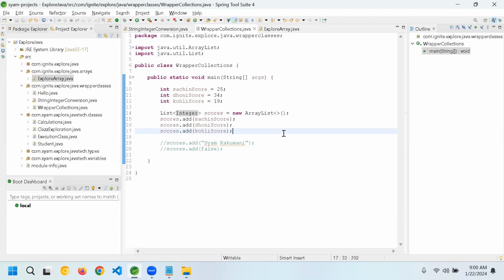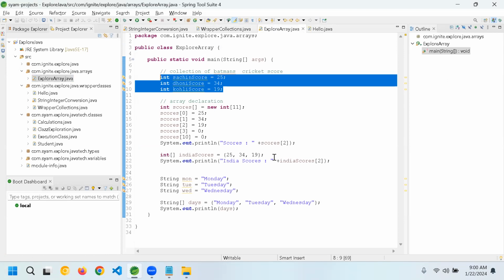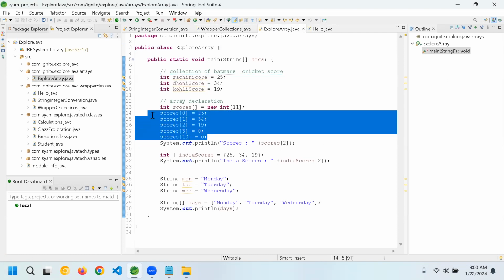That's it for today. I'll summarize quickly what we understand. We started with normal classes and we tried to understand Object, because every class extends a superclass called Object, to understand the difference between a regular object or an instance and the Object class. Object class is a superclass. Then we got into arrays. We understood what an array is, how we create an array, what a dynamic array is, what the index is, what the elements are, and all.